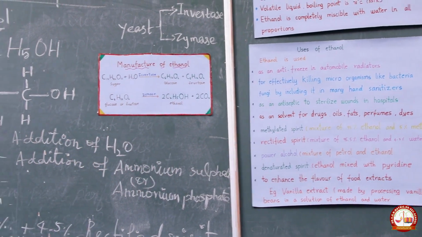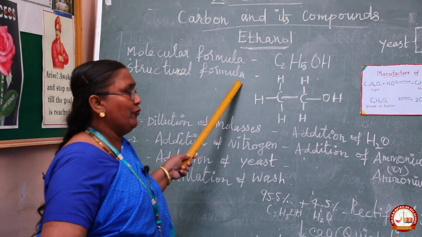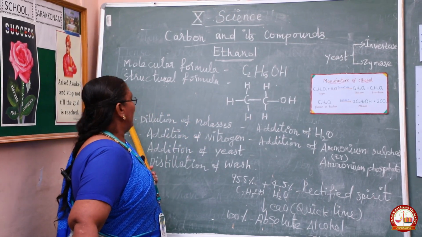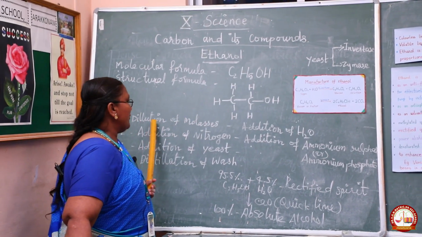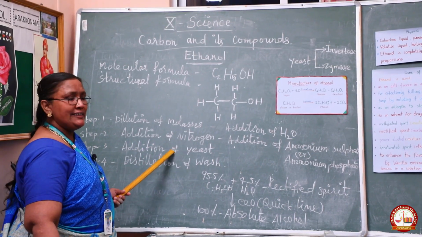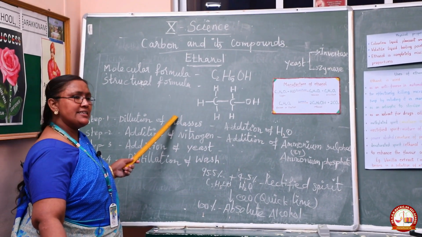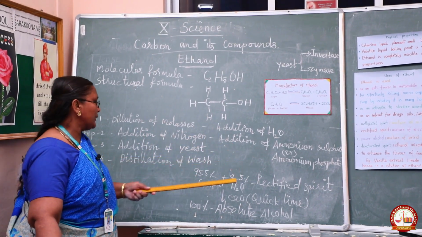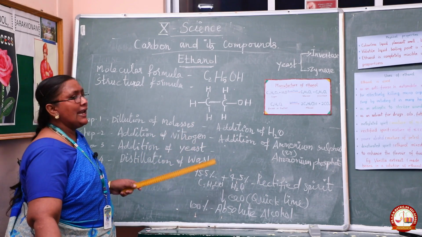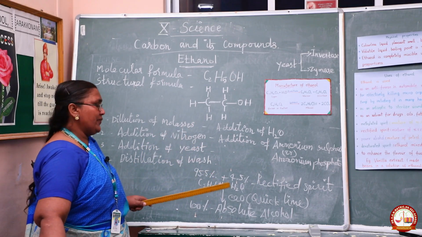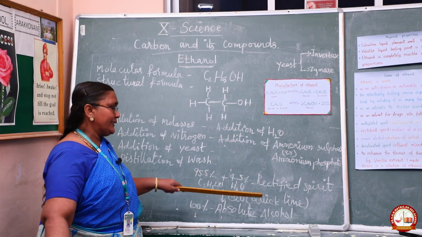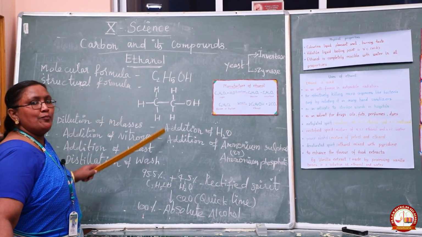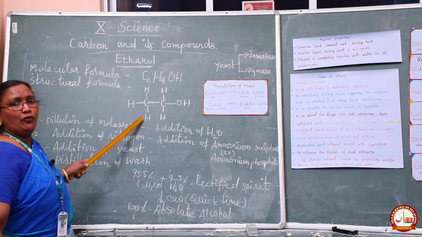We learned the molecular formula, structural formula. Then manufacture of ethanol from molasses by the fermentation of molasses. First step is dilution of molasses. Second step is addition of nitrogen. Third step, addition of yeast. Last step, distillation of wash. In the first step, we are adding more water to dilute. In the second step, we are adding ammonium sulfate or ammonium phosphate. In the third step, we are adding yeast. Last step, distillation of wash. We are getting rectified spirit. Then rectified spirit is heated with quicklime. Finally, we are getting absolute alcohol, that is 100% alcohol. This is the manufacture of ethanol from molasses. Are you able to follow, students?